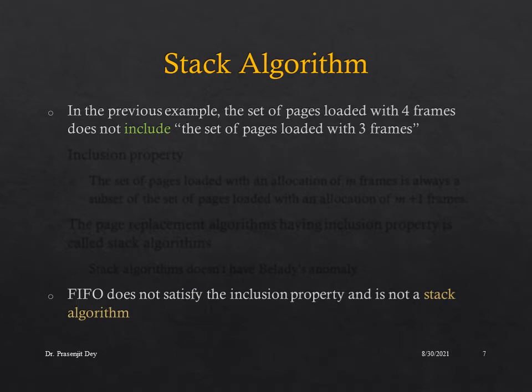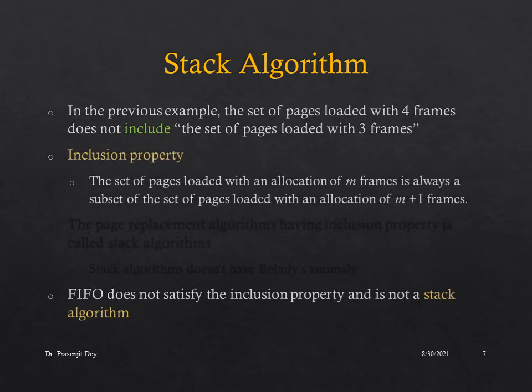In the previous example, the set of pages loaded with 4 frames does not include the set of pages loaded with 3 frames. From this concept, we come up with a property called the inclusion property. The inclusion property says that the set of pages loaded with an allocation of m frames is always a subset of the set of pages loaded with an allocation of m plus 1 frames.